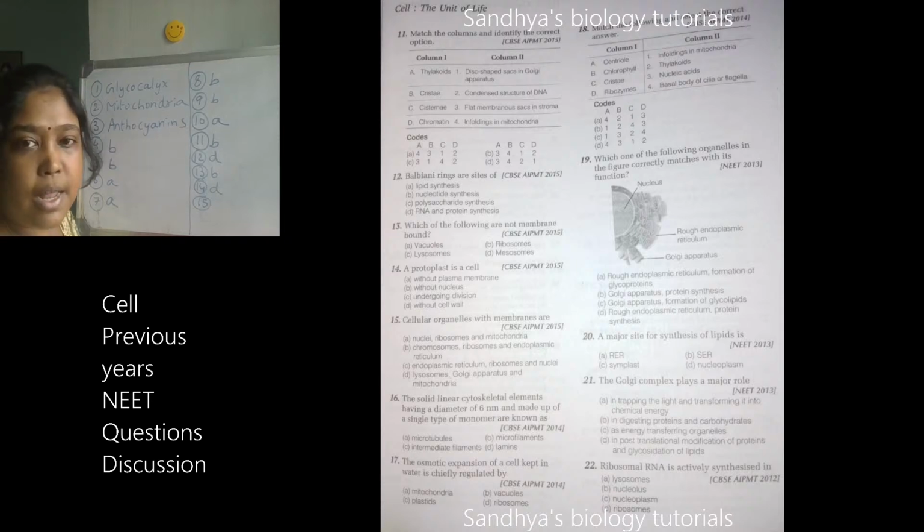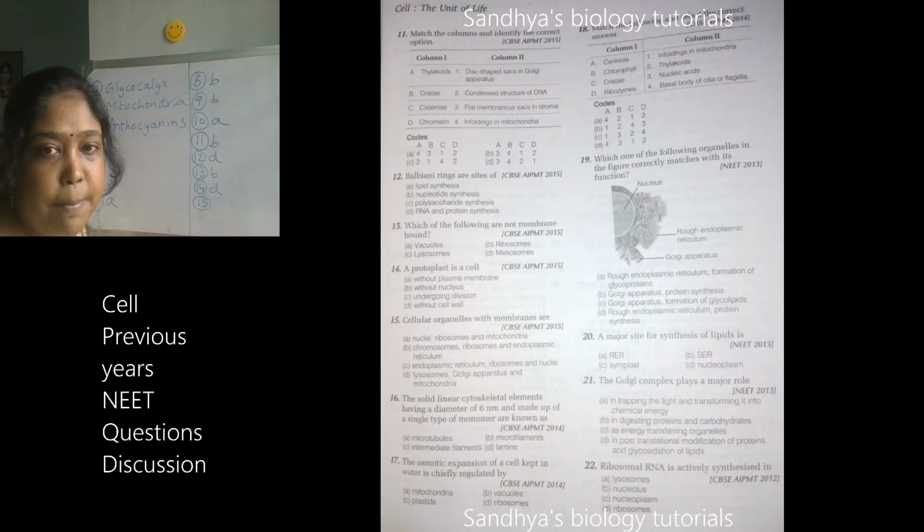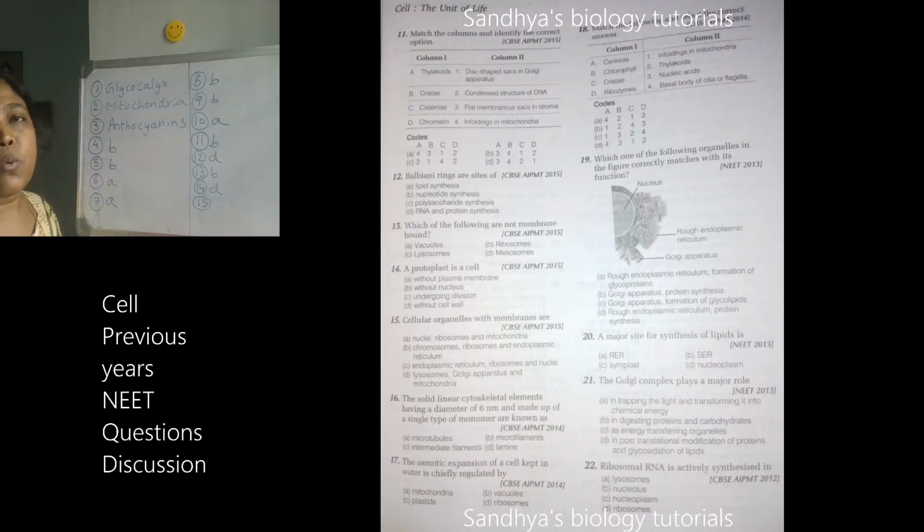15th. Cellular organelles with membranes. So all the cell organelles which have membranes, you have to check and write the answer. Means all the membrane bound organelles. You know about all the different cell organelles. So think about which of them have a single membrane or double membrane.